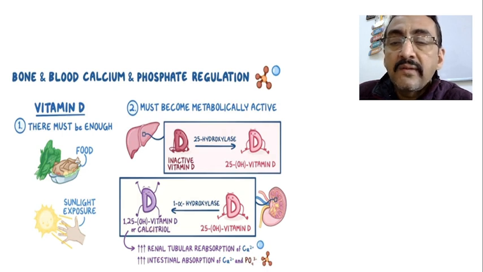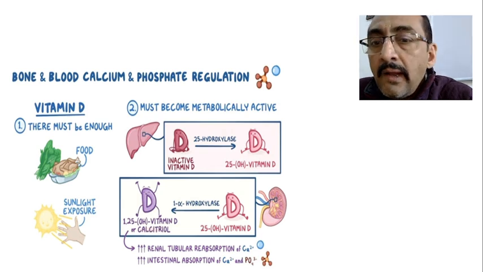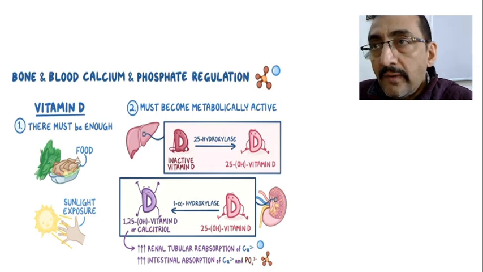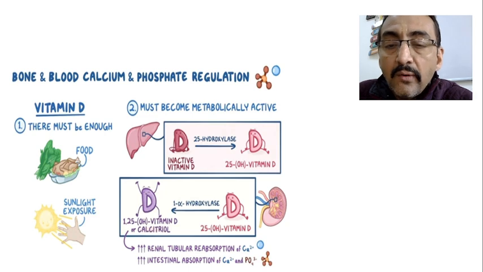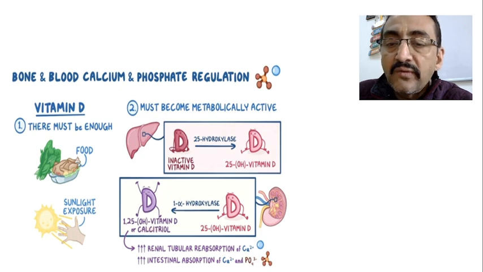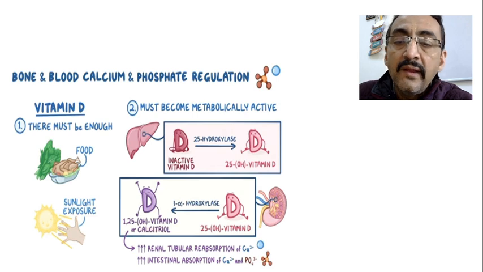In the kidney it is converted into 1,25-dihydroxy vitamin D. This 1,25-dihydroxy vitamin D, what we are now calling, is also called calcitriol. It has another name, calcitriol.